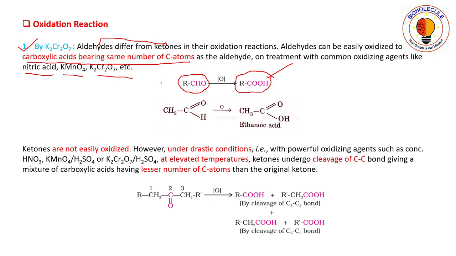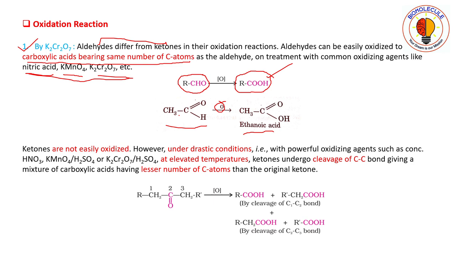As an example, you can see ethanal undergoes oxidation with these oxidizing agents like nitric acid, potassium permanganate or potassium dichromate, and we are getting ethanoic acid as the corresponding carboxylic acid.